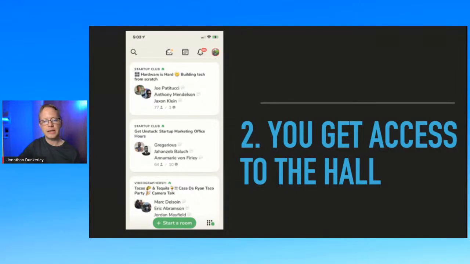And then as you go into these clubs or these rooms that are in these clubs, and you start getting value from people, then you could start following these people, and then you're going to start getting recommendations in your hallway and through notifications based off of people that you're following as well. So that it will start to craft a very, very well-tuned hallway filled with people that you got value from and things that you will find interesting.